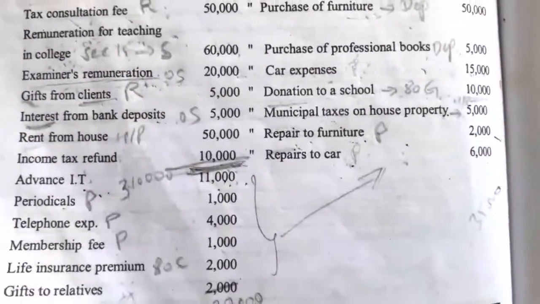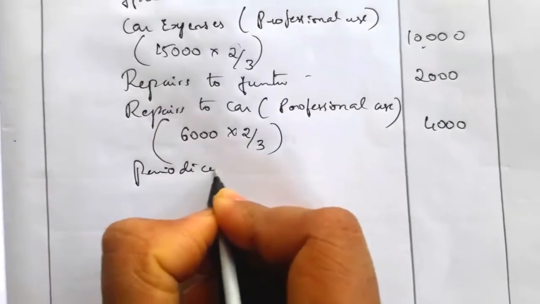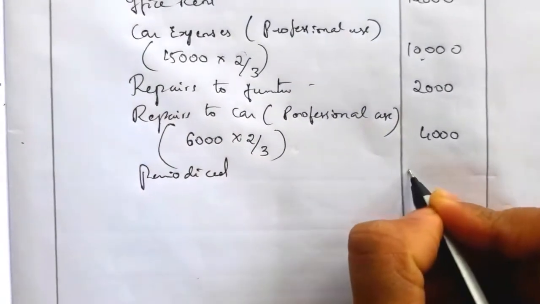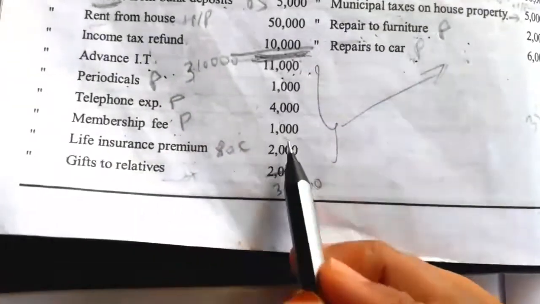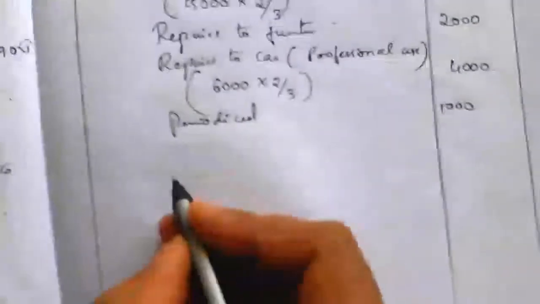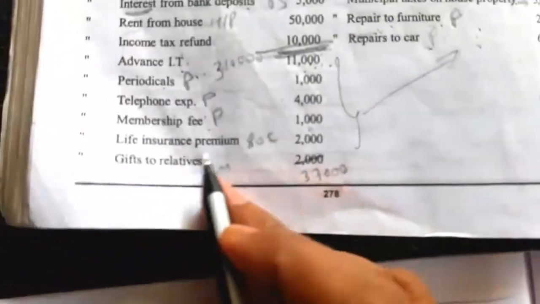How much? 1,000 is taken as a professional payment, periodicals. Then telephone expenses and membership fee are also taken as professional payments. So write the values. Telephone expenses is 4,000, membership fees is 1,000.